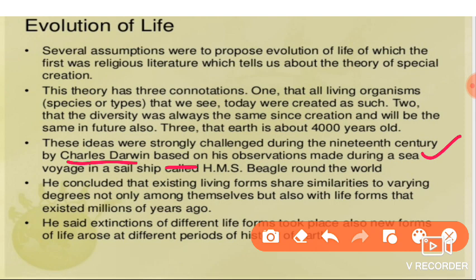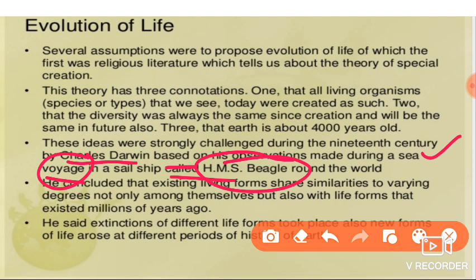And here, what he did, he went to the sea, from the sea he went around the world in a ship called HMS Beagle.